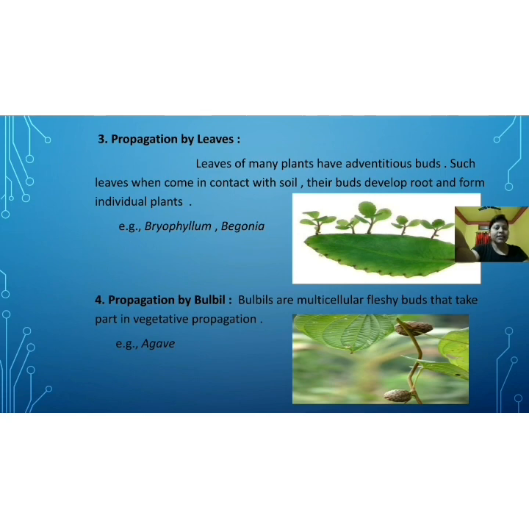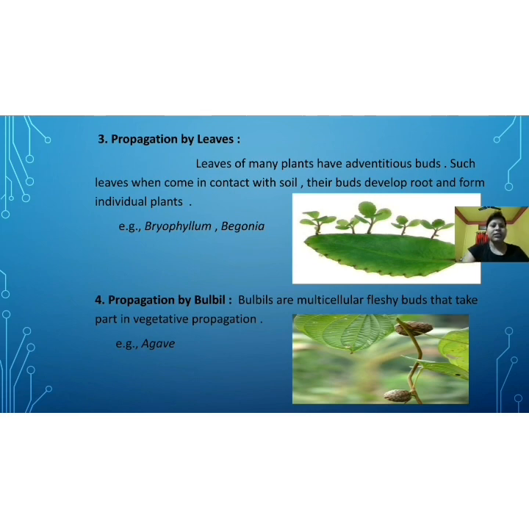Here is a diagram which shows the example of agave. Agave in our common language we call kat alu. Can you see some buds are developed? These are multicellular fleshy buds that take part in vegetative propagation.